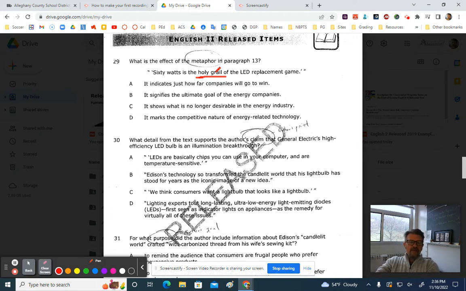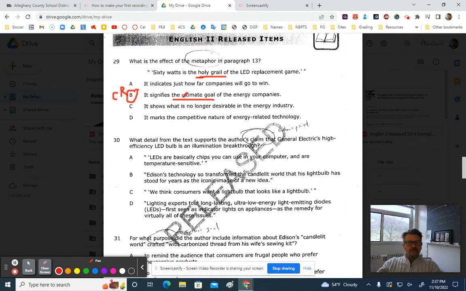And it symbolizes that for 2,000 plus years, people have been searching for the Holy Grail, but they've never found it. So, or at least not that the public knows of. So the correct answer is answer choice B. That's going to be correct. Okay. It signifies the ultimate goal of the energy companies. So that's connected to ultimate goal, the effect of the metaphor.